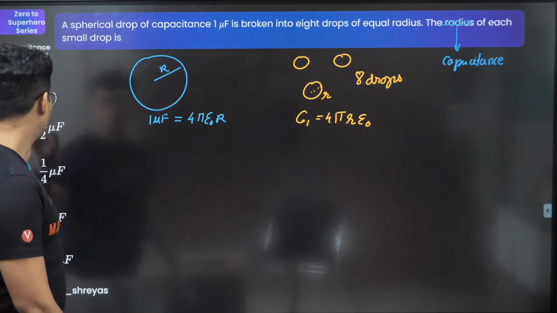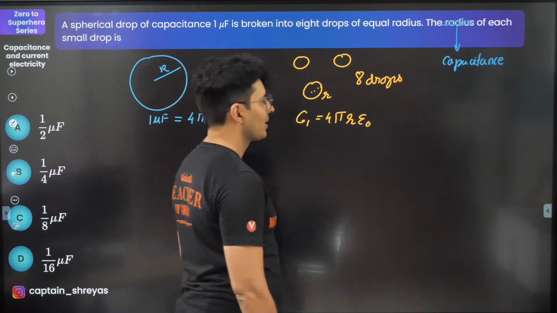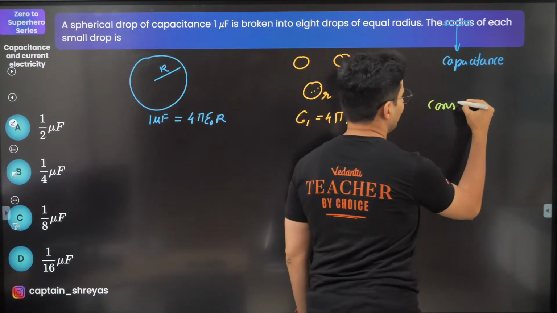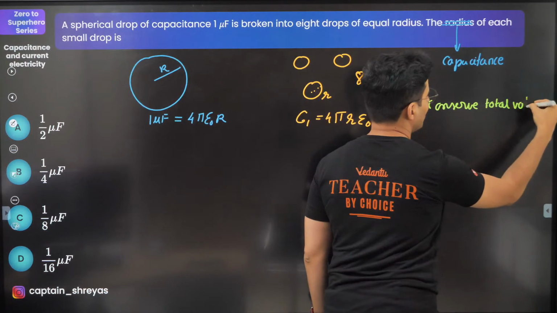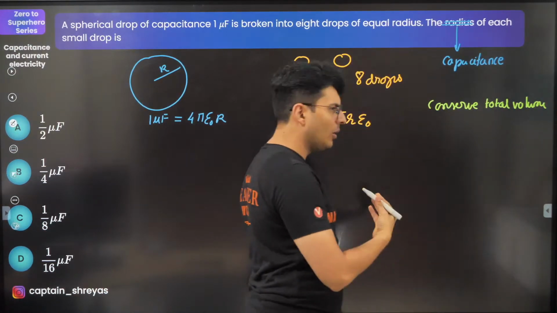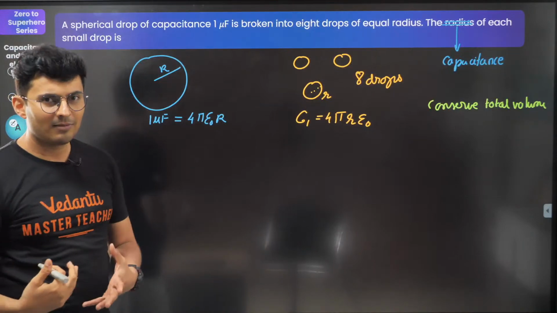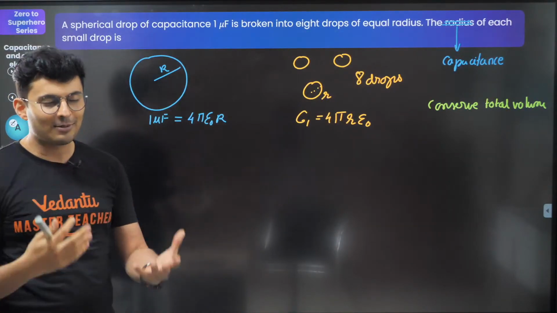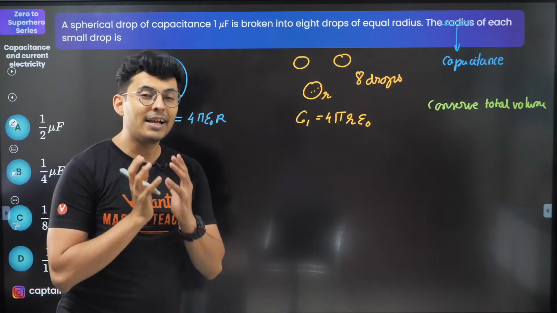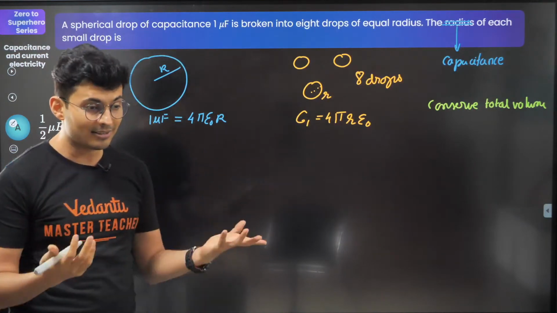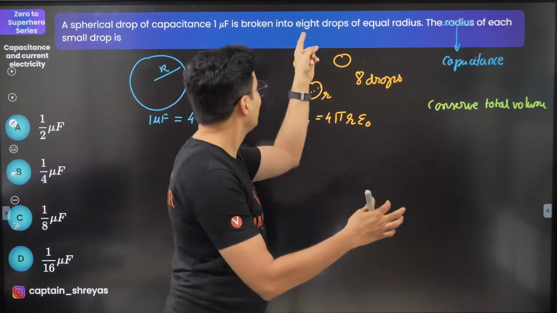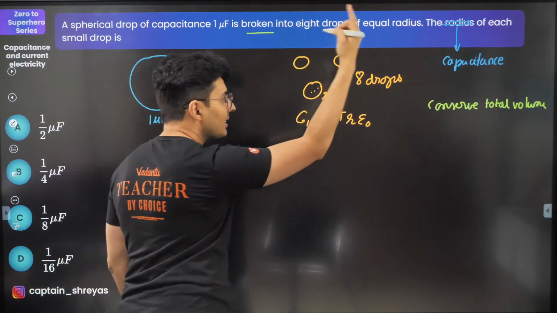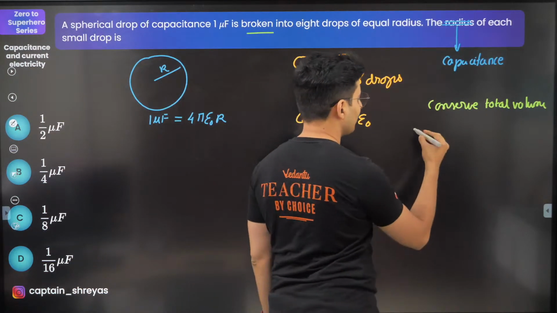That's all that you need to do. So conserve the total volume. In every question there is always some law or some principle, some conservation. You need to identify what remains the same, what increases, which principle, which law should be used. So here you're breaking it up. That breaking up part is the keyword for this law of conservation of volume.